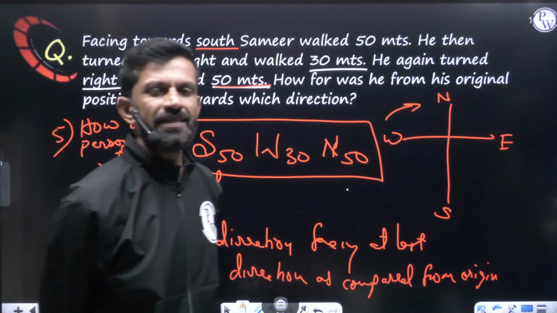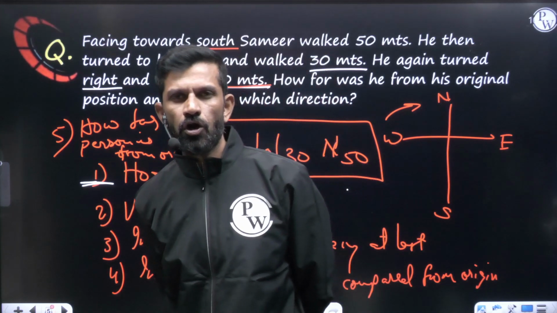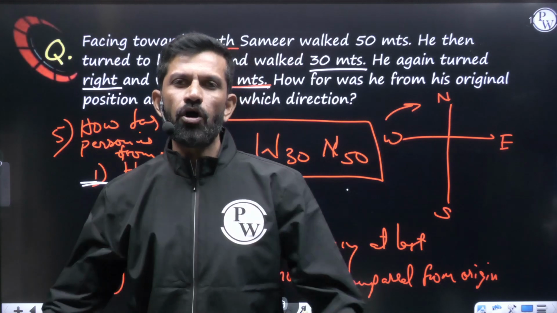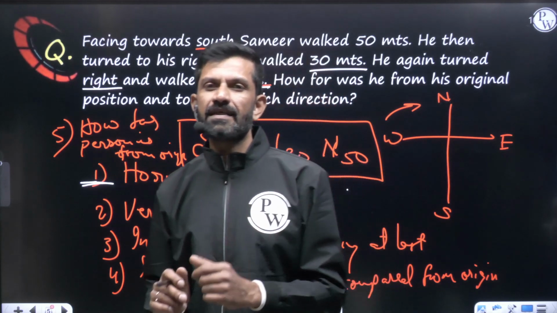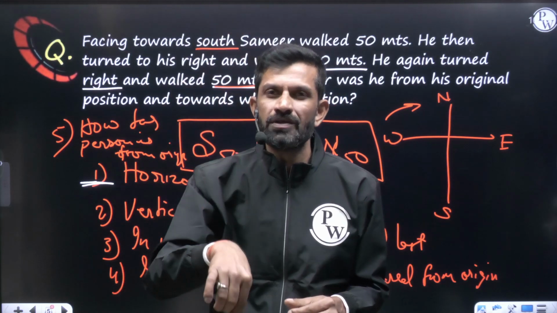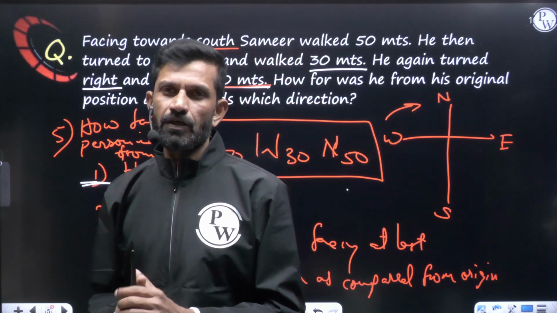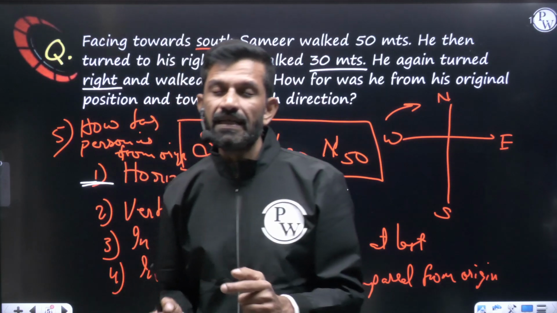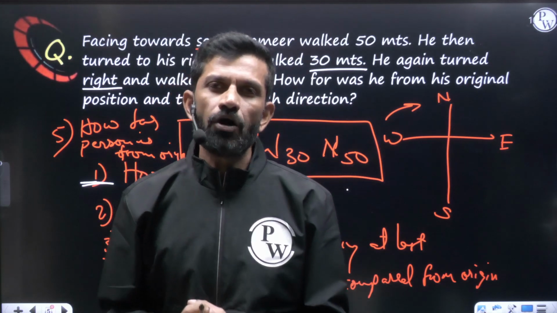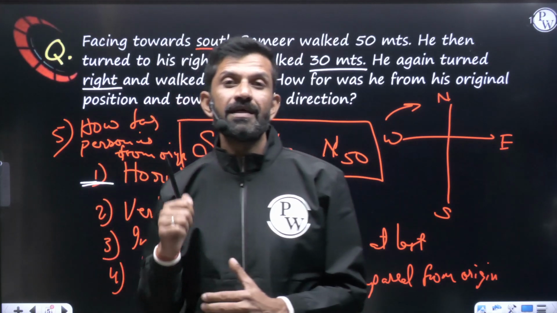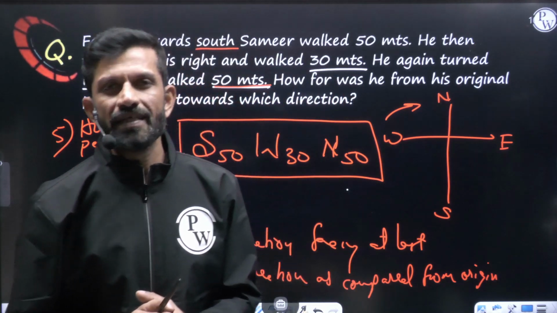What do you mean by horizontal? See, the directions whatever we are discussing, all the directions, not only 4, all the 8 directions are horizontal. There is no direction called vertical. We do not say north and south. North, south, east, west, all are horizontal. But because while writing, we write north south as vertical, we'll consider north south as vertical direction and east west as horizontal direction. But remember, there is no direction vertical.